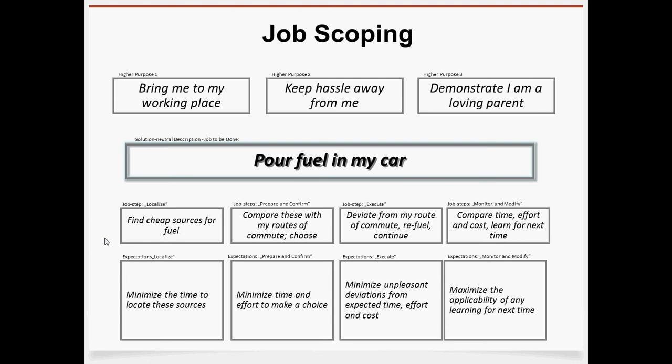So, when having performed such a job scoping exercise, we are far more able to analyze where there are opportunities for us to come up with a completely new solution for our original job to pour fuel in our car. If you go out and just think by yourself, oh, what could be done by refueling my car? You might not end up with many ideas. This method of job scoping is a far more consistent way to come up with a variety of different ideas at different levels, either of a higher purpose or at the level of a job step.